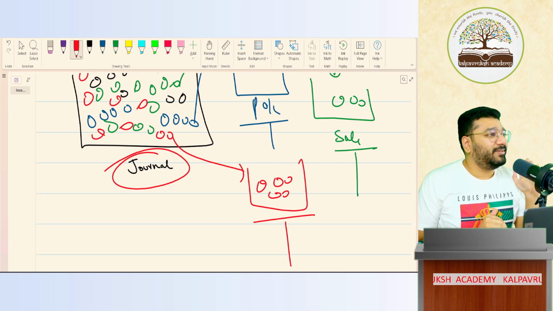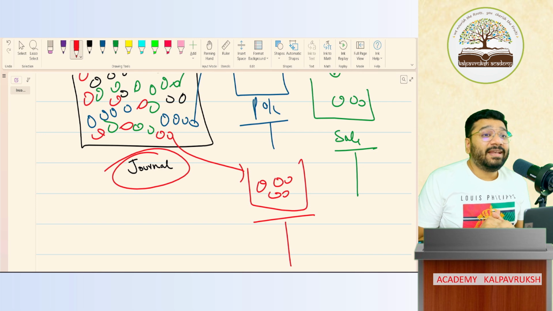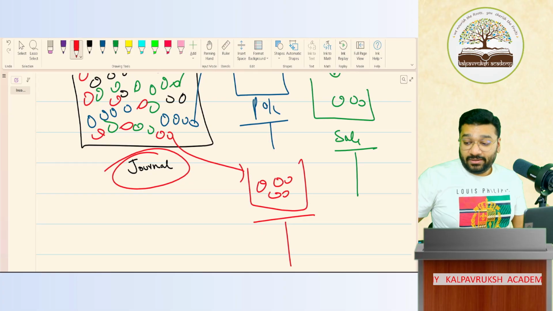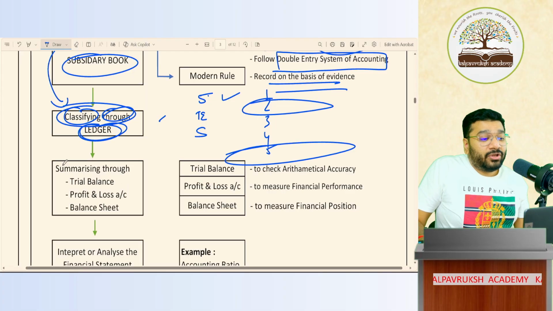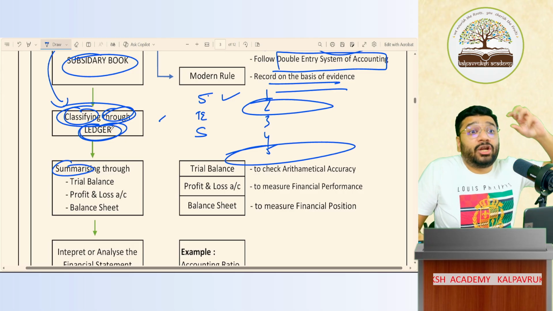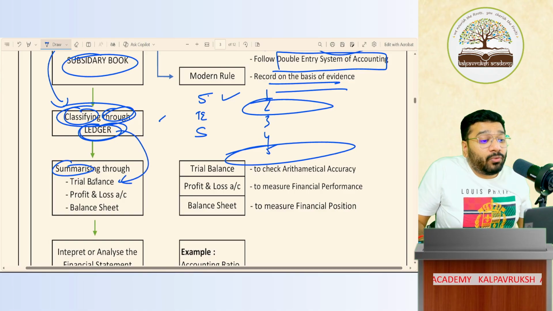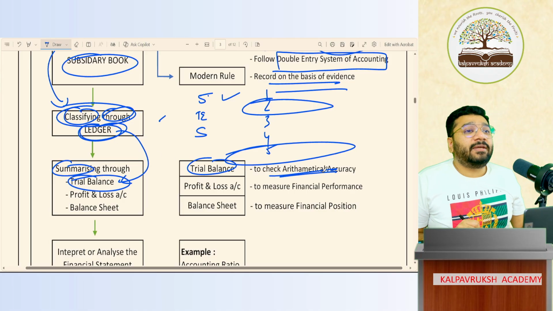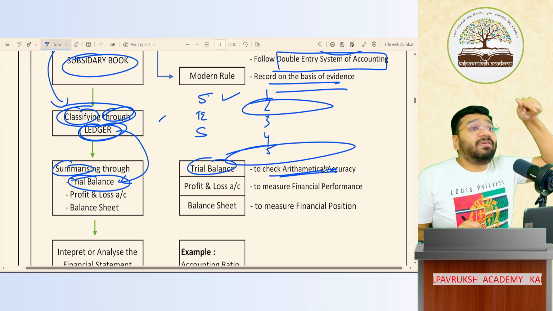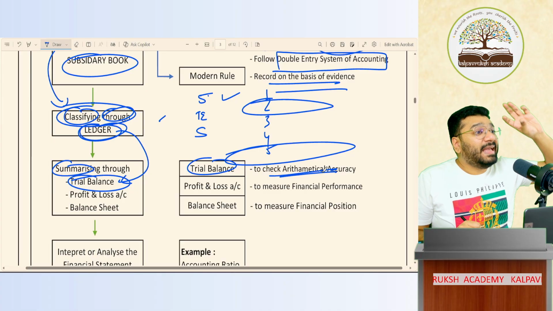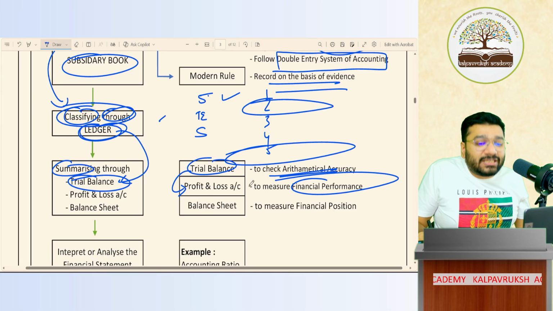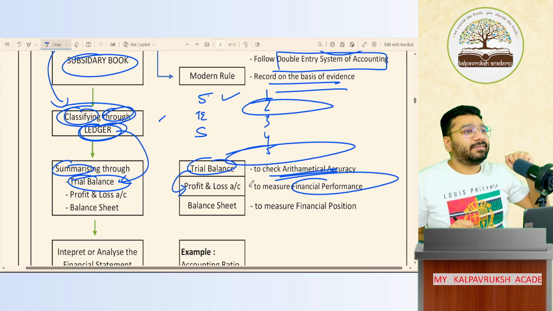So we need a summary. What do we need? Summary. So from the ledger, all the balances, the totals of the ledger, will be transferred to one place called the trial balance. Trial balance is to check arithmetical accuracy. From the trial balance, we'll identify income items and expense items, and we'll put them in the profit and loss account so that we get the financial performance, profit or loss.